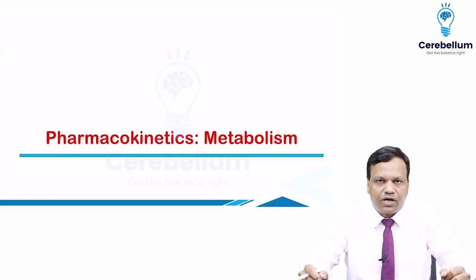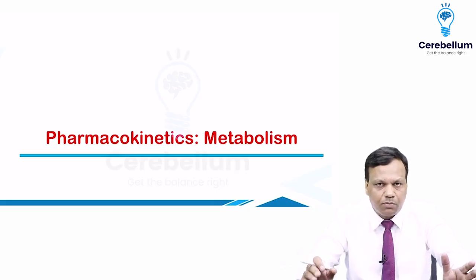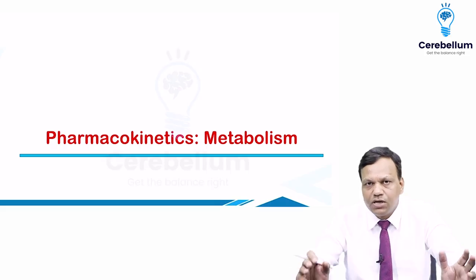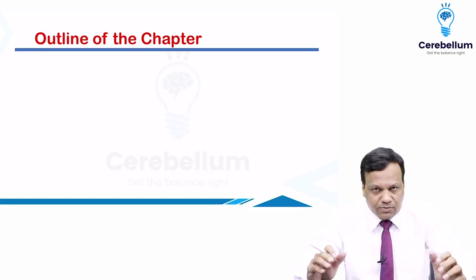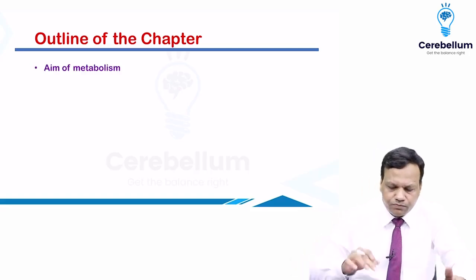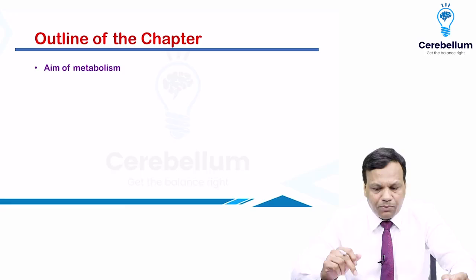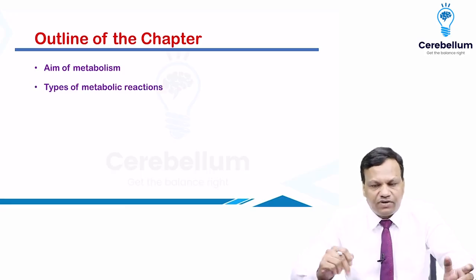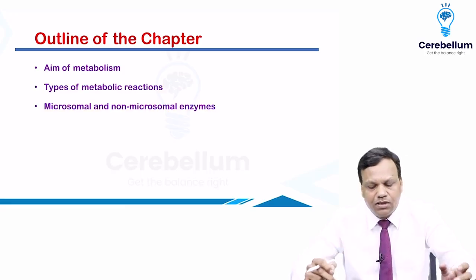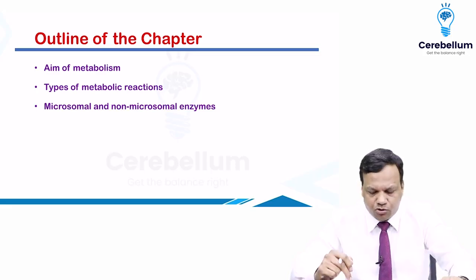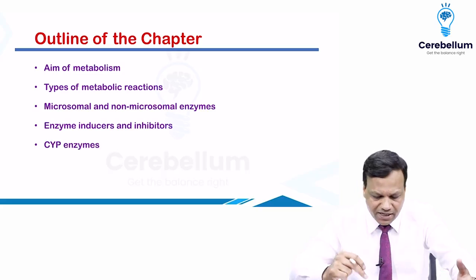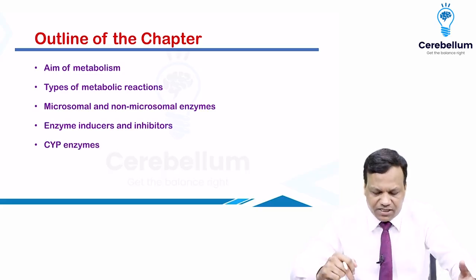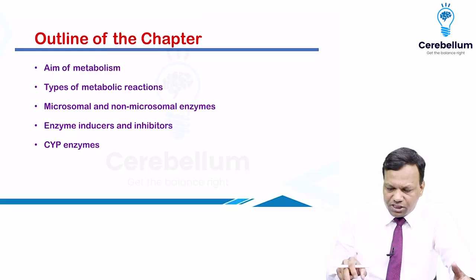So in pharmacokinetics, we were studying A, D, M, E. We have covered A and D, that means absorption and distribution, in previous videos. So this is related to metabolism. What I expect you to know after the video: what is the aim of metabolism? What are the different types of metabolic reactions, different types of enzymes, microsomal as well as non-microsomal enzymes, their inducers and inhibitors, and CYP enzymes. Okay, so this is the information we want.